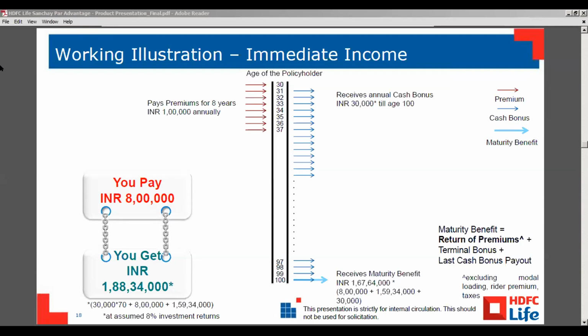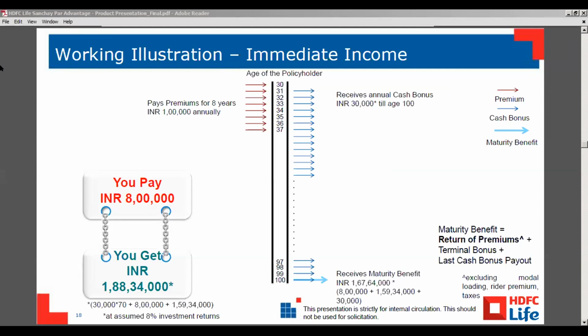That gives a certain comfort to the customer. The potential is much more for the customer. Rather than investing in an FD or a secured instrument, where you are getting a guaranteed return, here there is a bit of risk involved, but the potential of returns is also quite high.